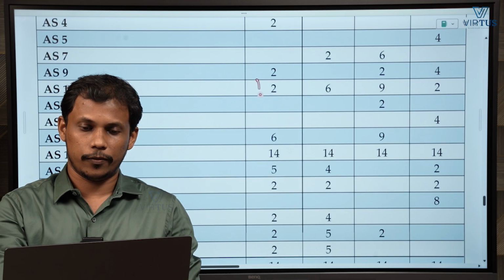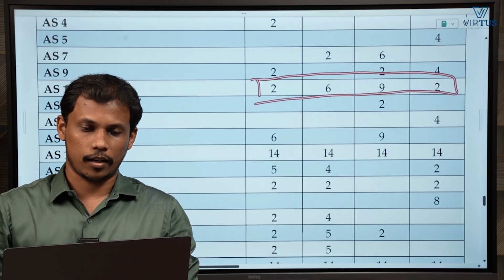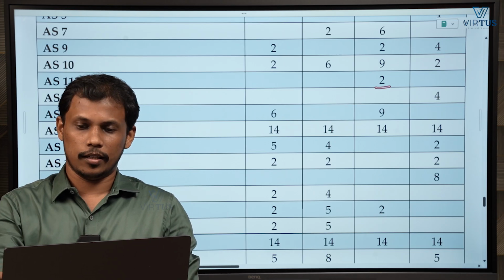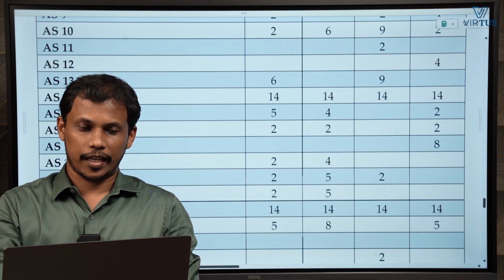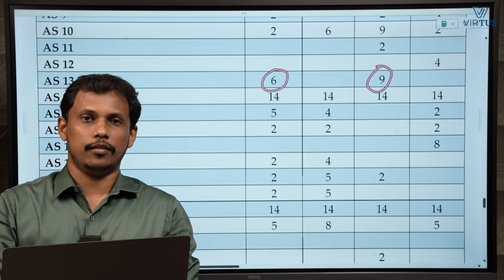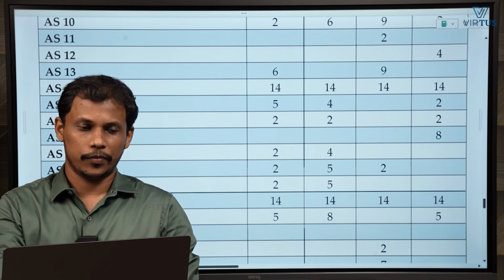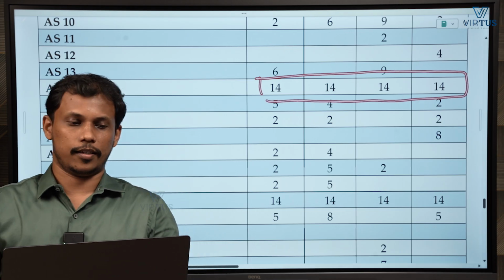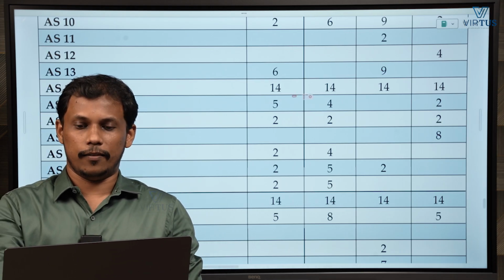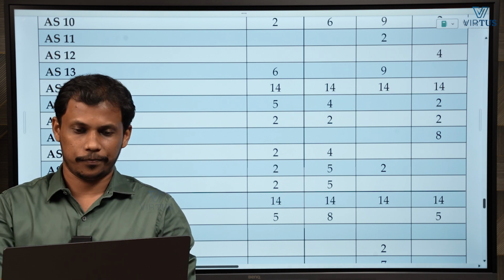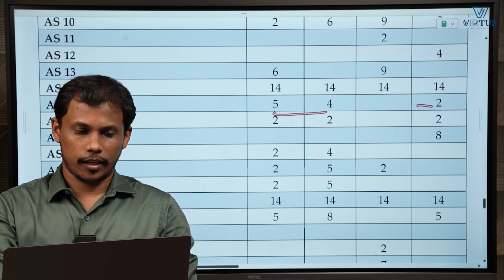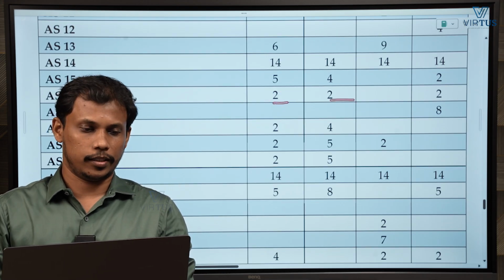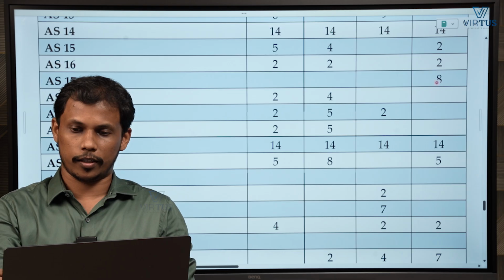Next, AS 10 was asked in all the 4 attempts. AS 11 not asked much, 12, etc. AS 13 also is important, 2 attempts they have asked. Now very importantly AS 14 amalgamation, they are asking in every attempt for 14 marks. Then employee benefits, 3 attempts they have asked. Then borrowing costs and asset based standards, they have asked for 3 attempts.